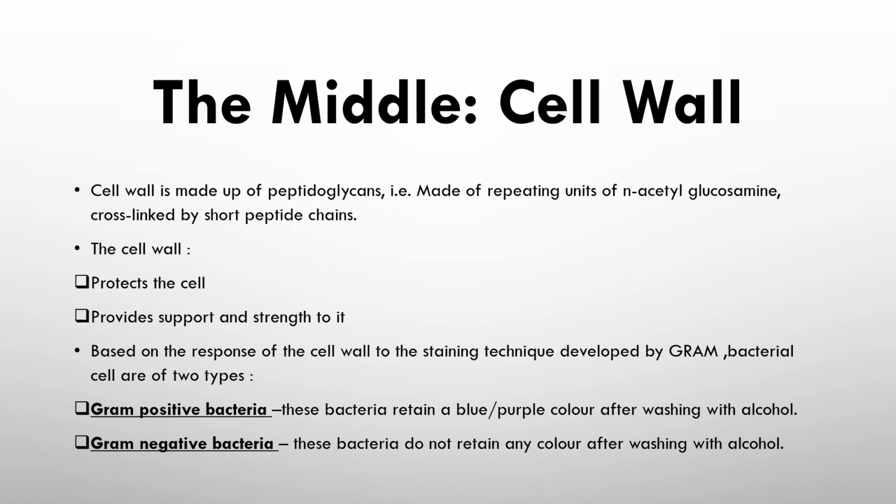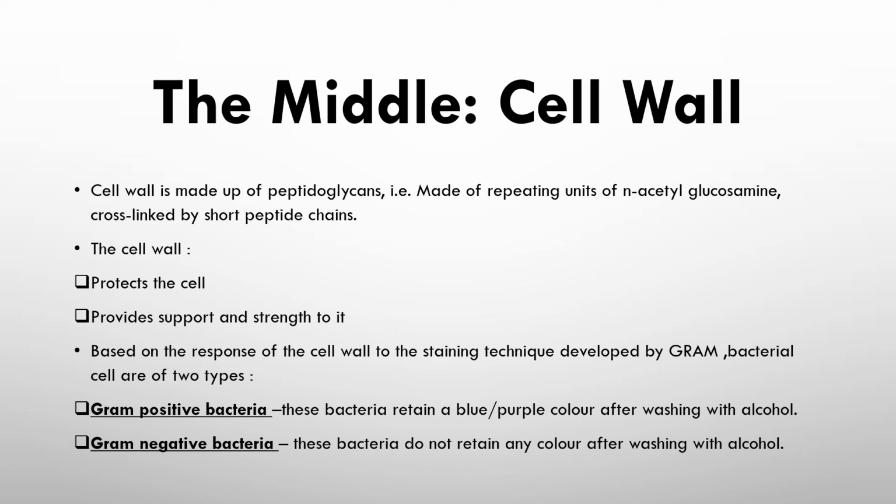The next is your middle layer, the cell wall. The cell wall is made up of peptidoglycan. This is a very important composition you have to learn. What is the composition of the cell wall in prokaryotes? The cell wall is made up of peptidoglycans, which are made up of repeating units of N-acetyl glucosamine, cross-linked by short peptide chains.